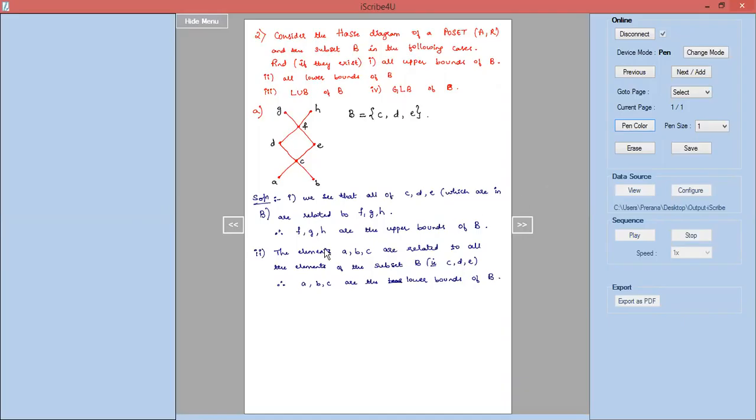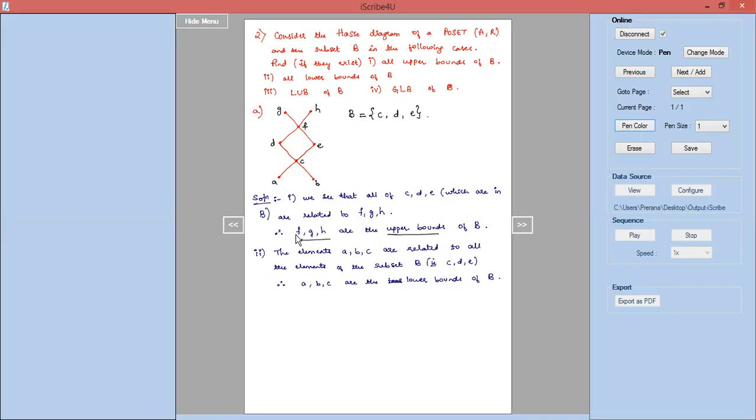So which are all our upper bounds now? We have already found out upper bounds. F, G, H are the upper bounds for us. So among F, G, H, one of them can be the least upper bound, or there can be no least upper bound at all. Okay, least upper bound.